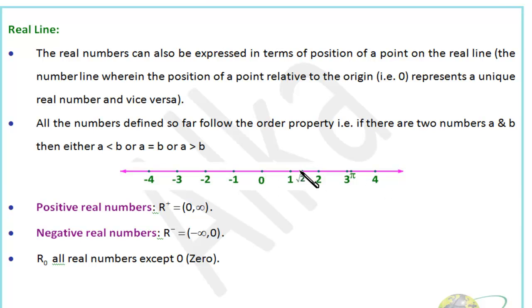So this is the number line that you can see over here. This is 0. On the right hand side of 0, all the numbers are positive. On the left hand side of 0, all the numbers are negative. And each and every number can be represented on a real number line. Positive real numbers from 0 to infinity. Negative real numbers minus infinity to 0. And this is 0. That's R0. In various books, the definition of R0 is given differently. Sometimes R0 is 0, or sometimes R0 is actually all real numbers except 0.